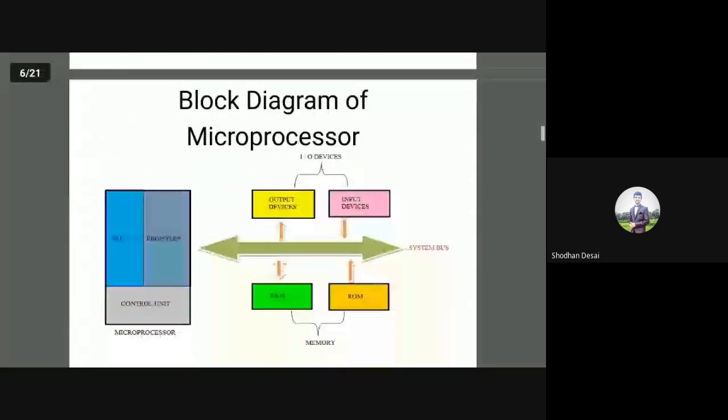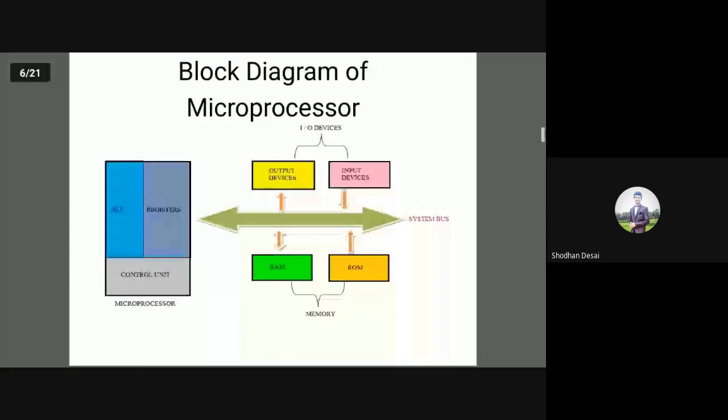Here is the block diagram of a microprocessor. So what all parts can you see here? The different parts of the microprocessor are the ALU, registers, and control unit. So this forms the microprocessor. And apart from these parts, we also require output devices and input devices, commonly called IO devices. The system bus consists of the address bus and the data bus, then the RAM and ROM memory. Memory is of two types, the RAM memory and the ROM memory.